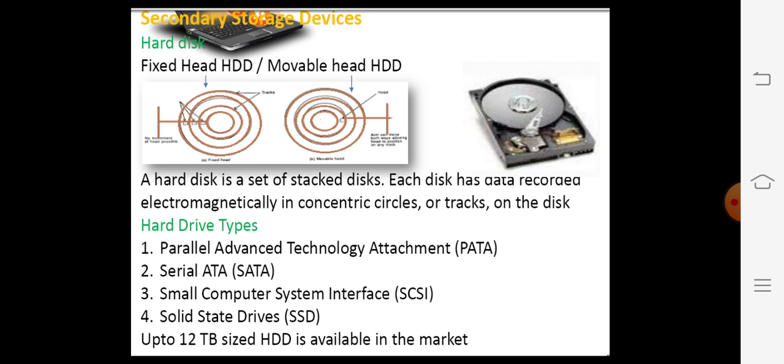Then coming to the hard disk, it has a fixed head and a movable head. A hard disk is a set of stacked disks. Each disk has data recorded electromagnetically in concentric circles or tracks on the disk. There are many types of hard drives nowadays, that is parallel advanced technology attachment, serial advanced technology attachment, small computer system interface, solid state drives. The memory size of a hard disk may be 12 terabytes.